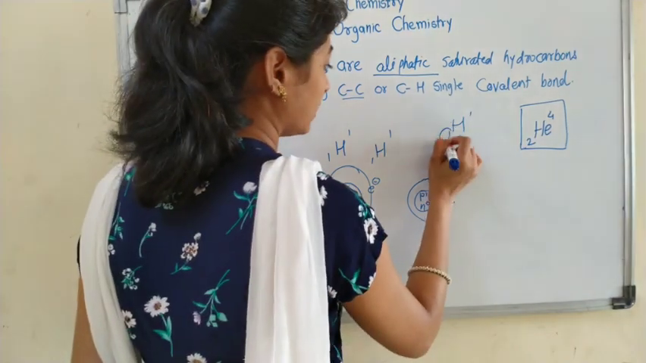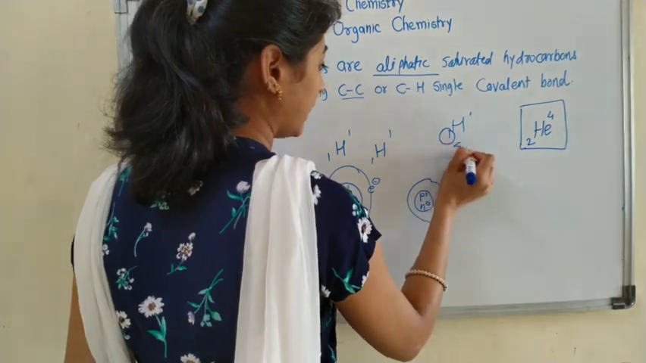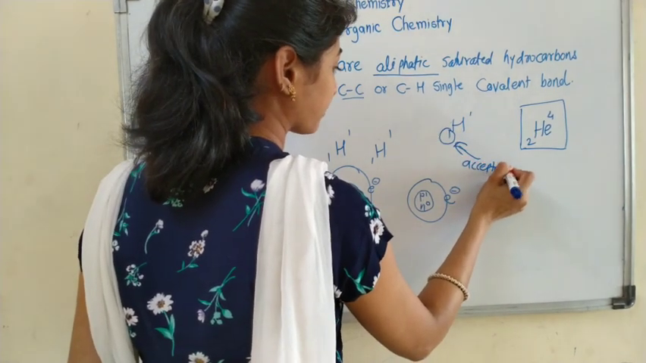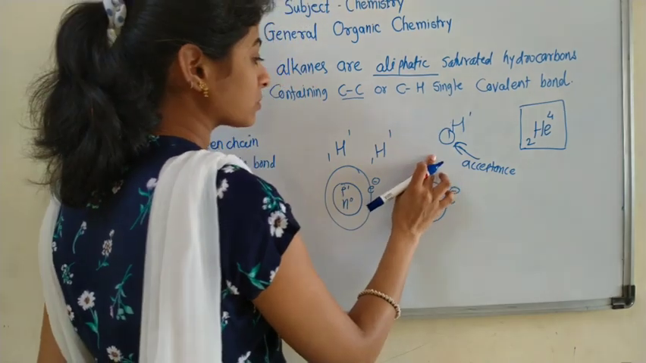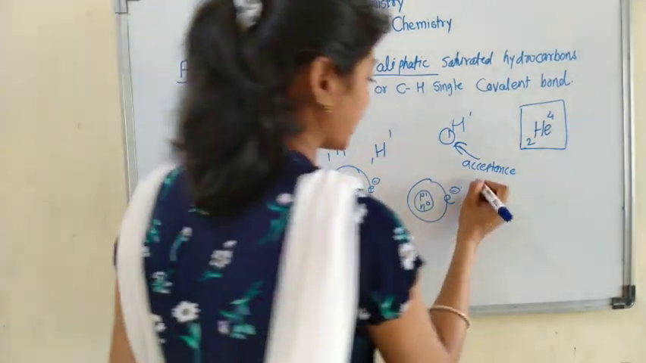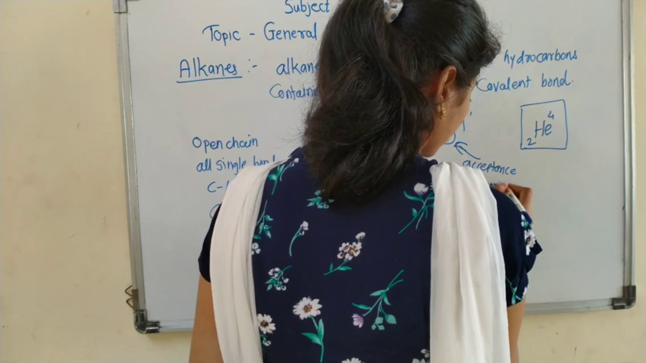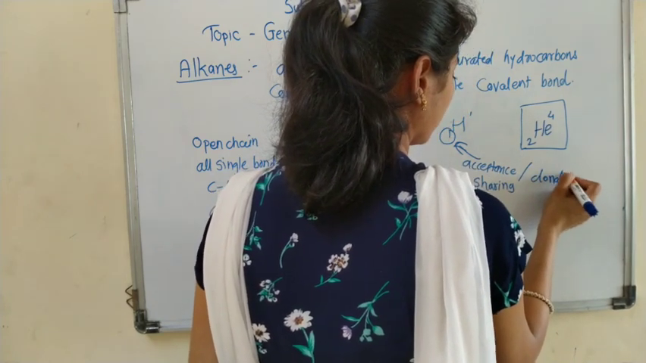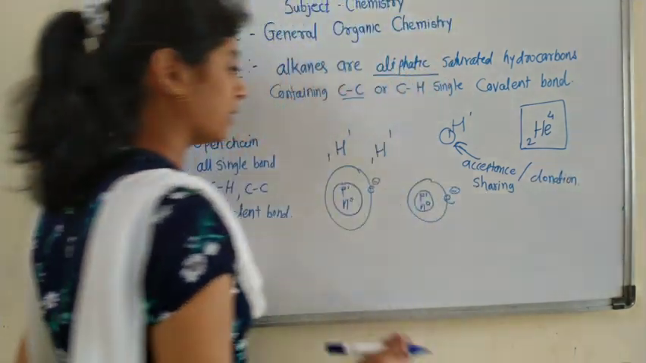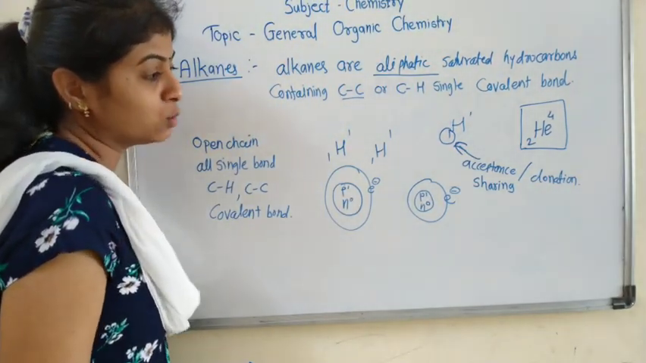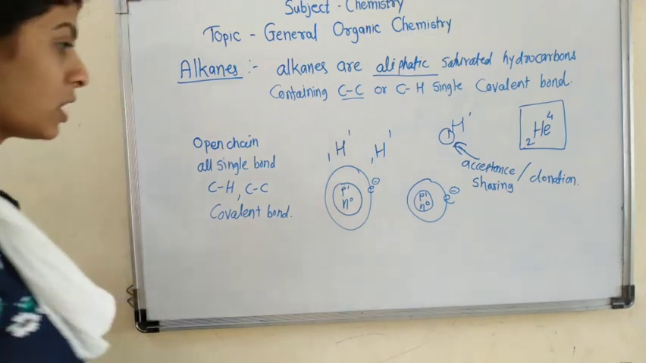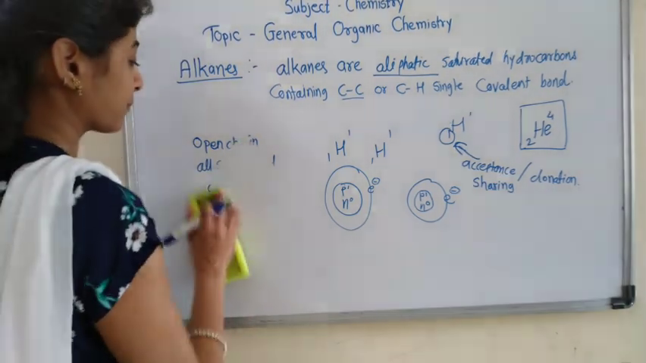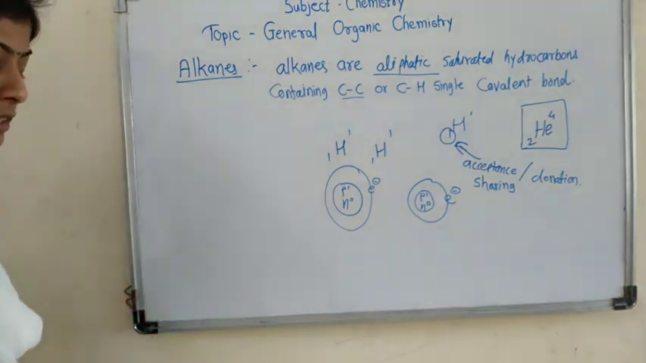Either it takes one electron from the other atom, that is acceptance, or by sharing. Acceptance and donation. So there are two conditions. First we see covalent bond.